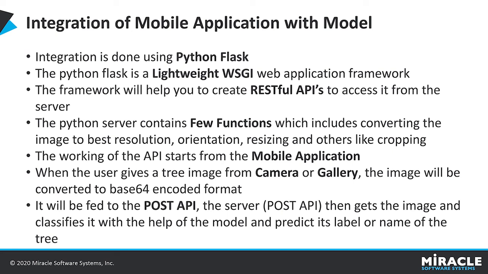Initially, the working of the API starts from the mobile application. When the user launches the application to get the tree image from the gallery or camera, the image is converted to base64 format. This is then fed to the post API. The server gets the image, classifies it with the help of the model, and predicts the label or name of the tree, which is then displayed as a result in the mobile application. This is how the integration of the mobile application with the model is done.